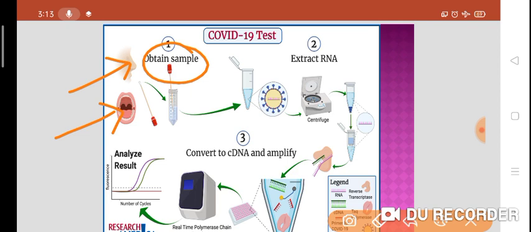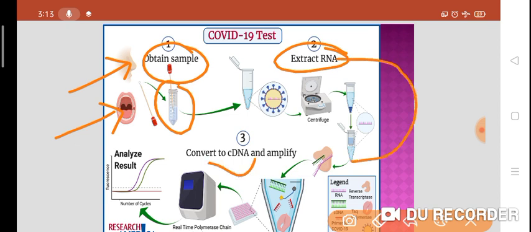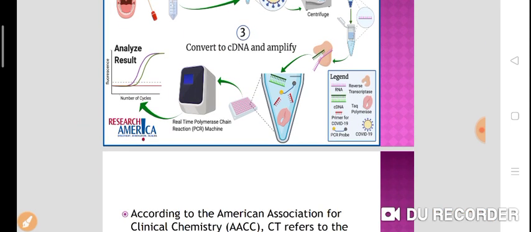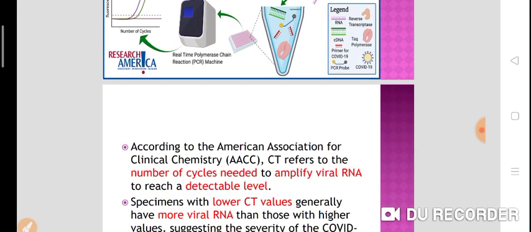From that sample, we extract RNA and convert that RNA into complementary DNA, cDNA, and we amplify it with the help of this PCR machine, the polymerase chain reaction machine. That is called a real-time polymerase chain reaction machine.